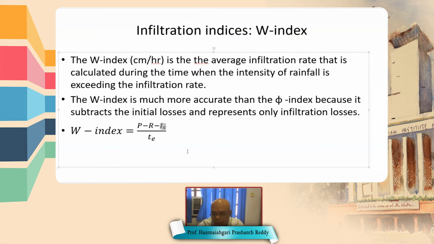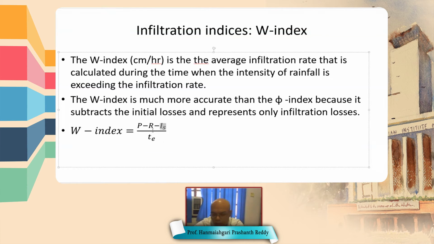Another loss is detention storage. In any catchment or watershed, the surface is undulating. So initially some water is stored in the ditches, so that to become a level ground, that water will not come to the outlet.